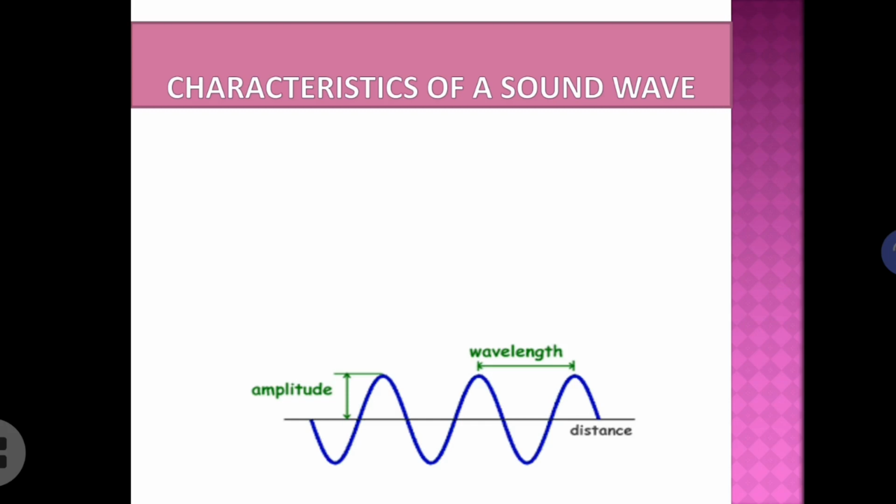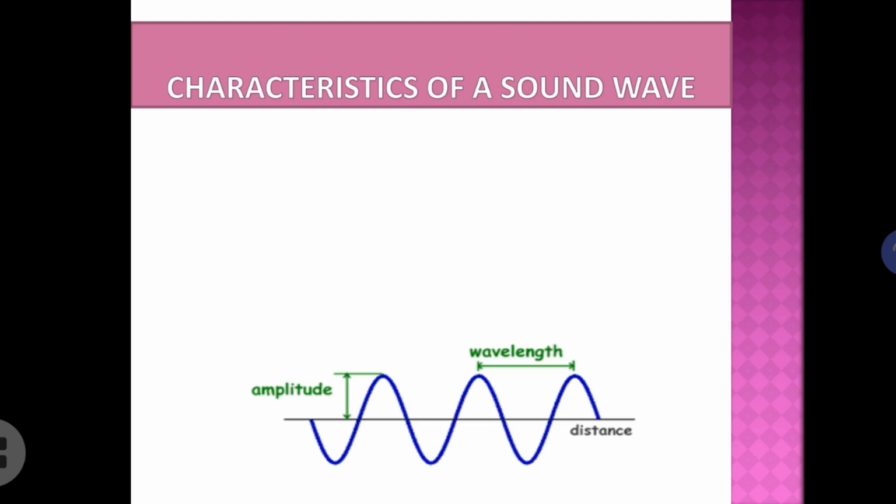Also in the same figure you might have seen it marked as amplitude. What is amplitude? You might have studied it in lower classes, right? It is the distance which the crest of the wave has from its mean position.